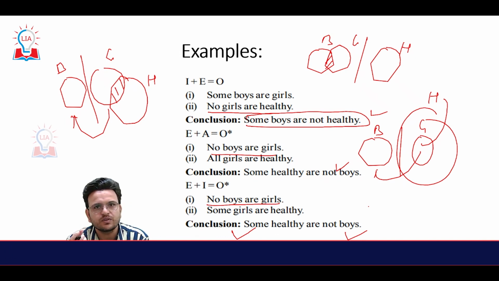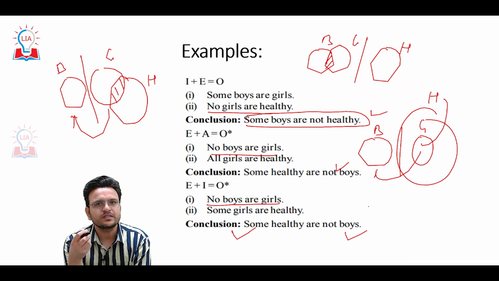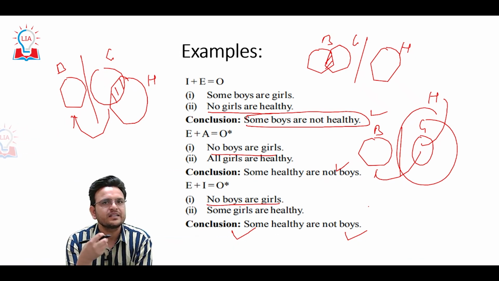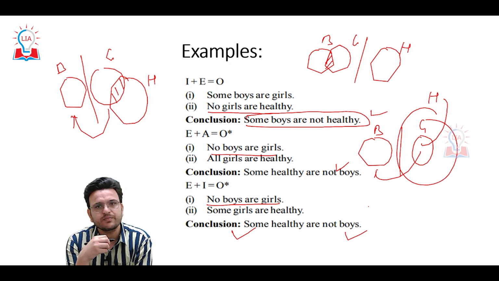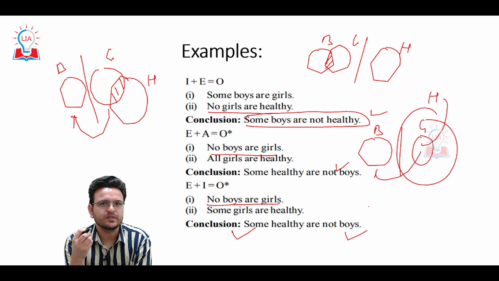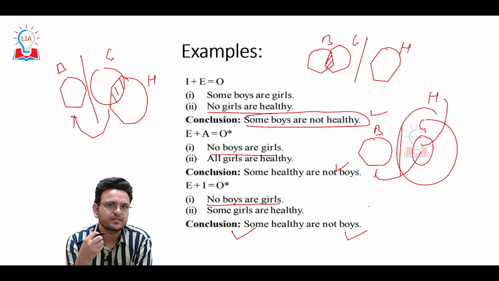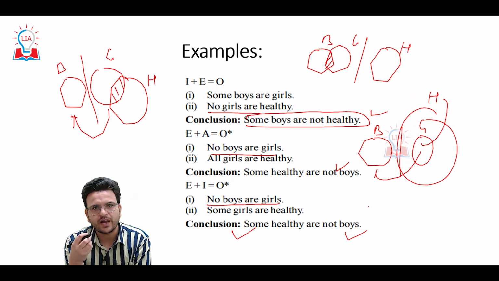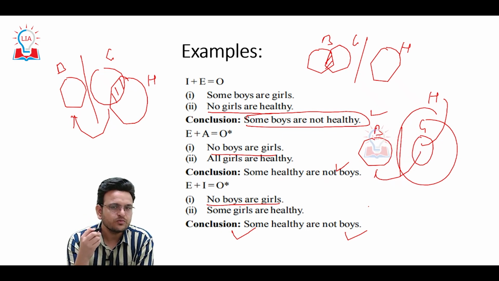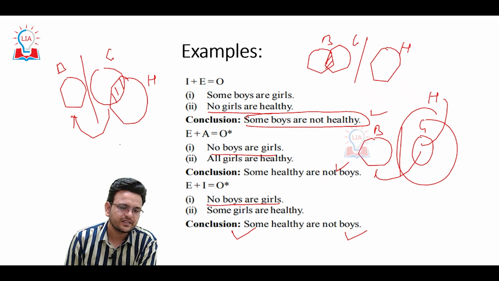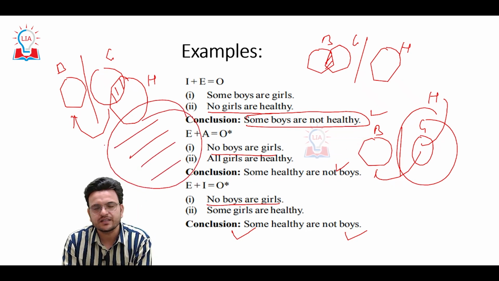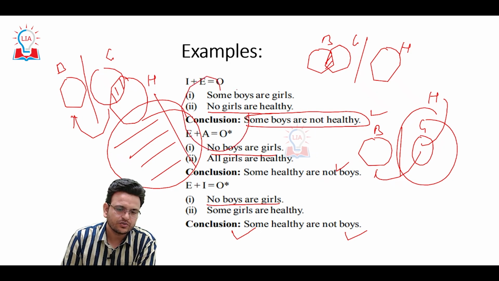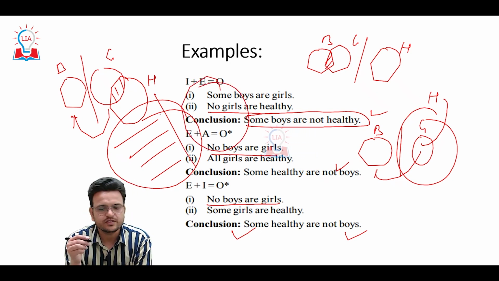Hope you are able to understand. In the next video I will take questions which UPSC has asked in the CSAT paper, and then we will solve those questions. Then you will understand better how we have to apply these basic things. As of now, the only thing is you have to understand these four statements. Once you understand these four statements and how the conclusions are derived, questions become very easy.